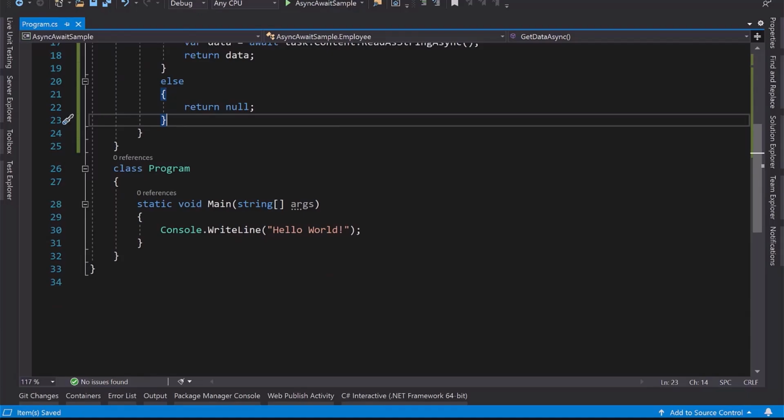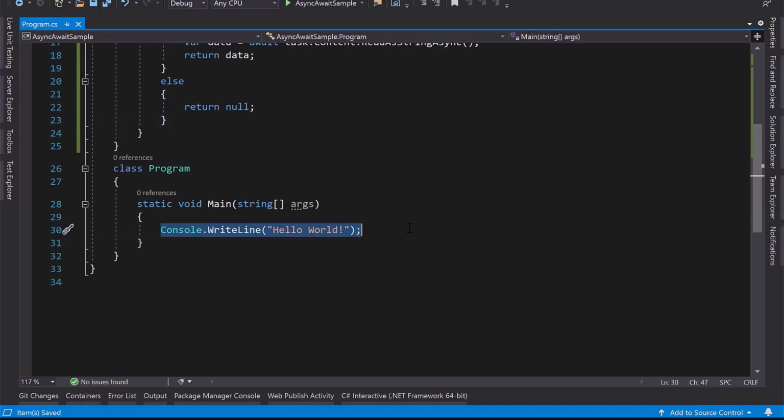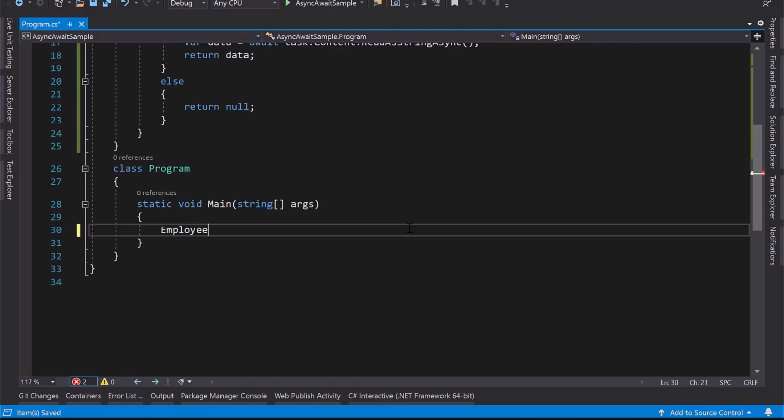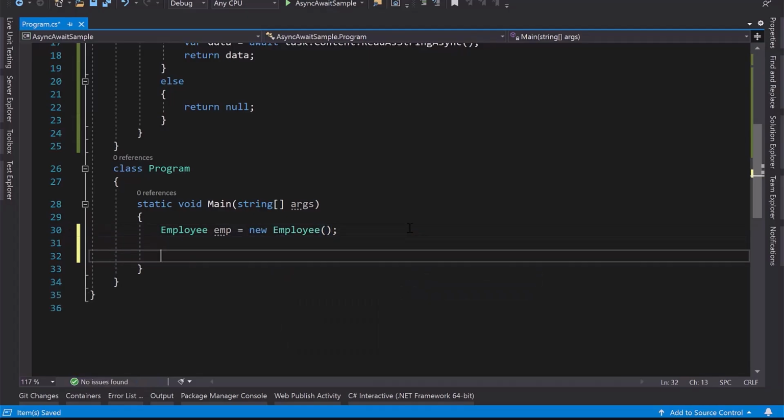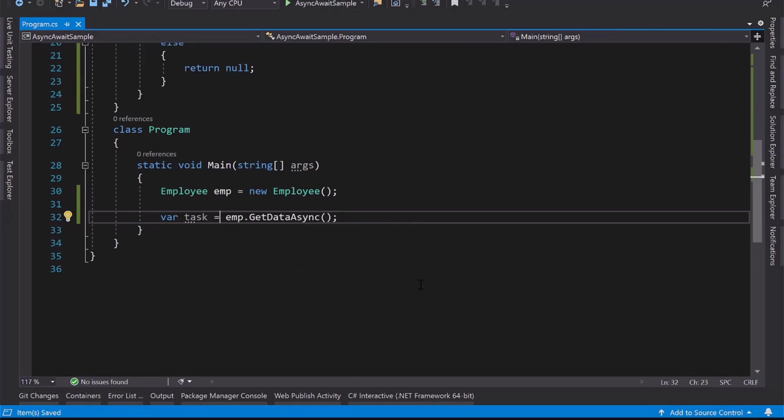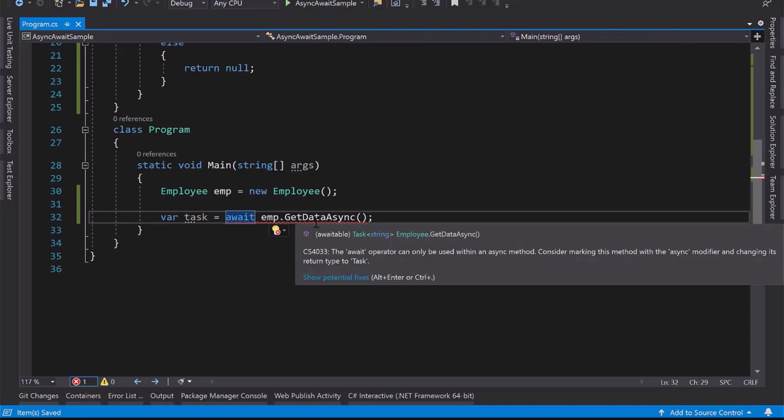Now this method I can call in my main method. So let me create the employee class object: emp equal to new employee class object I'm creating here. Now again where task, I can get the data. So it would be emp dot GetDataAsync, and to retrieve the data from there, let's use await here, because it's an asynchronous method.